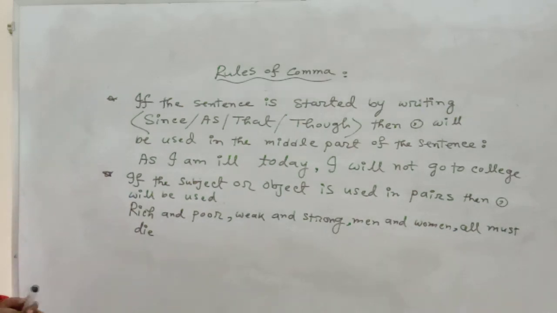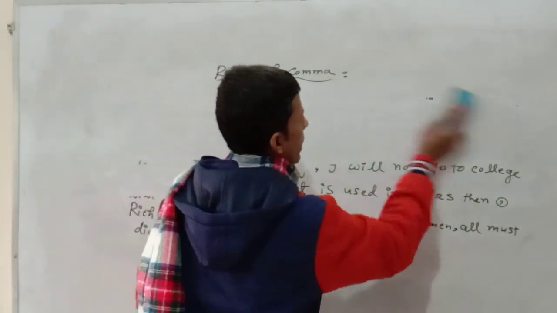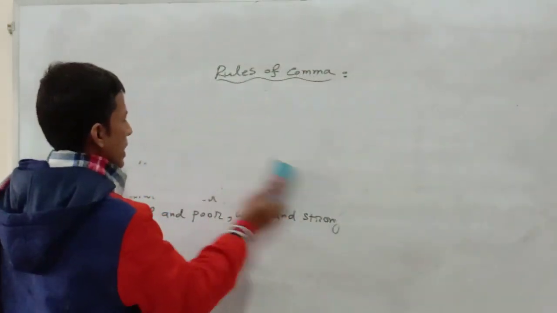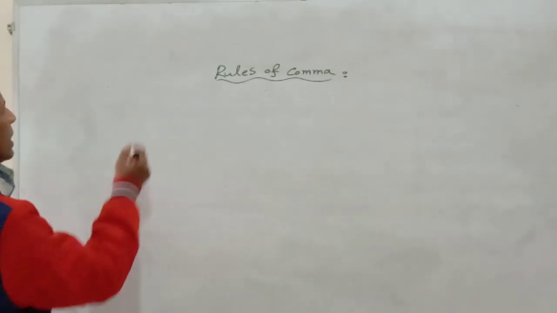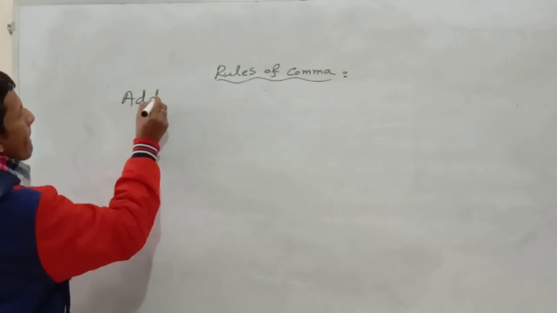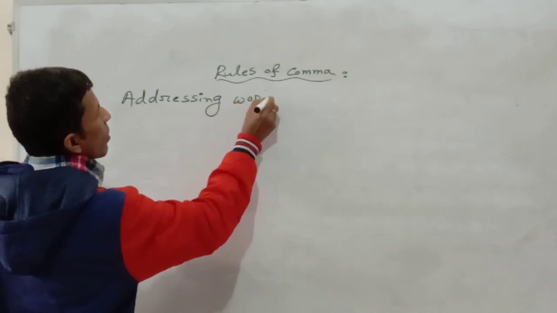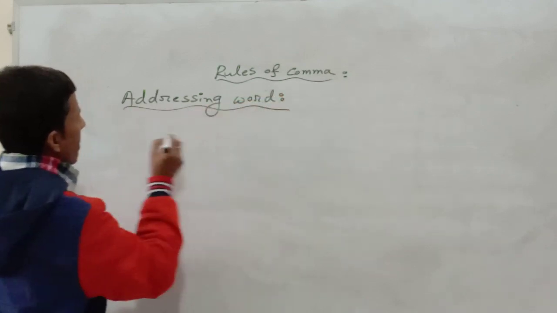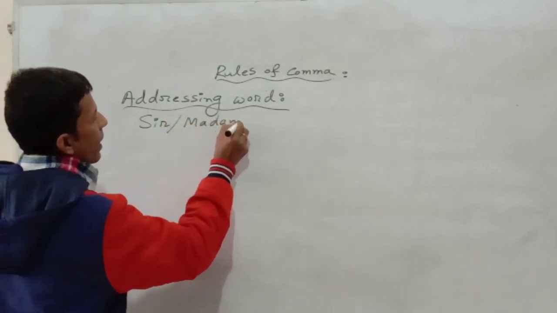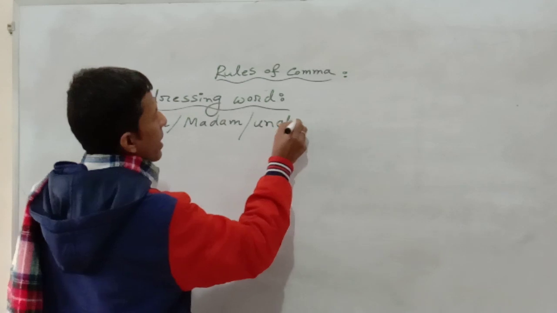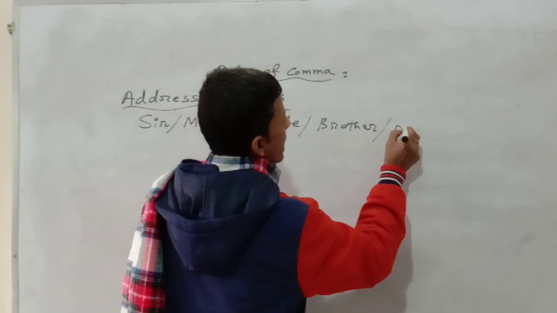Now we are going to the end of the discussion. An addressing word also possesses a comma. Addressing words: sir, madam, uncle, brother, a person's name.